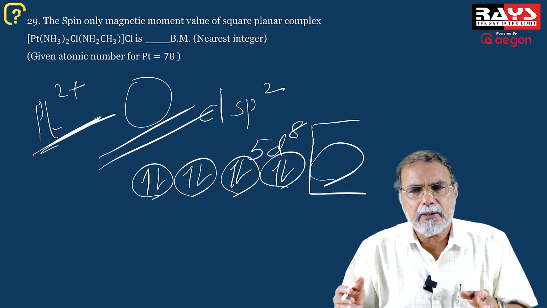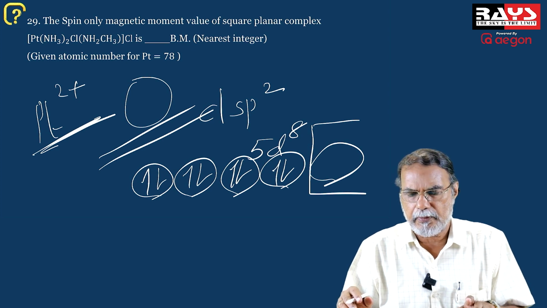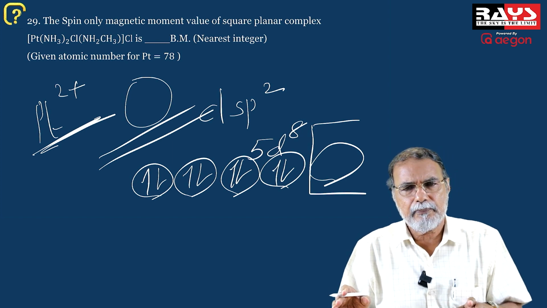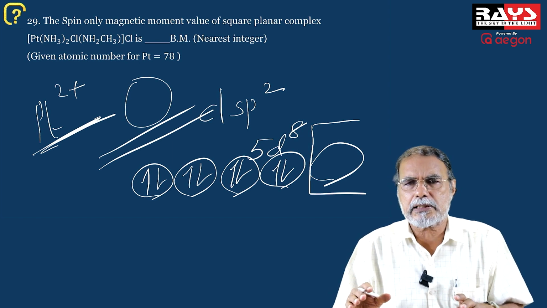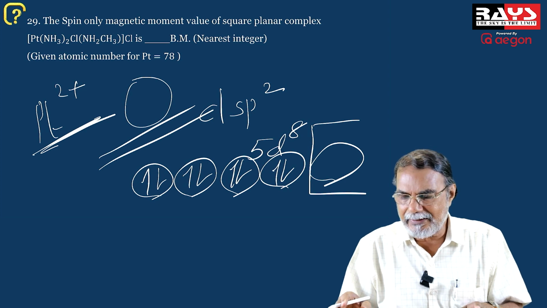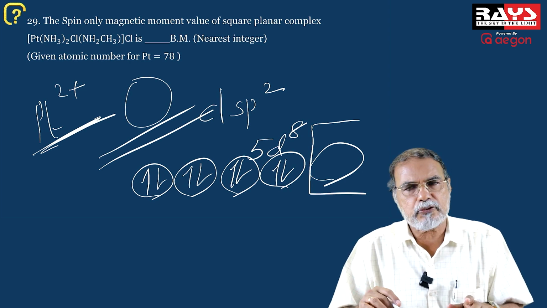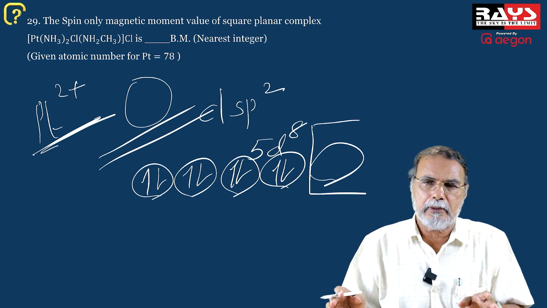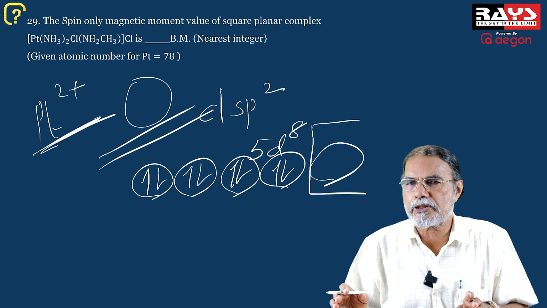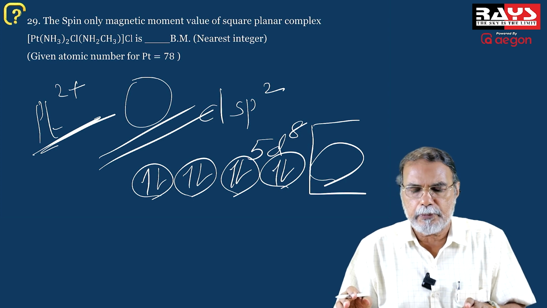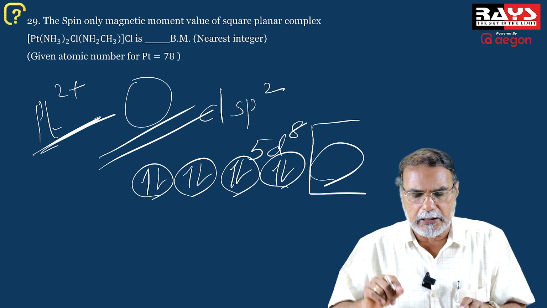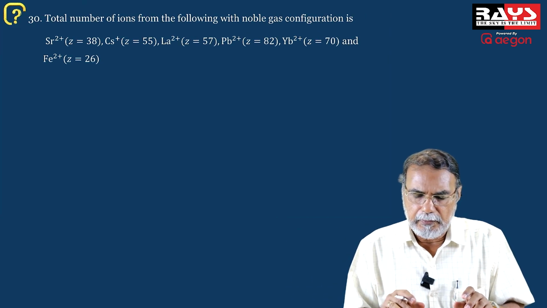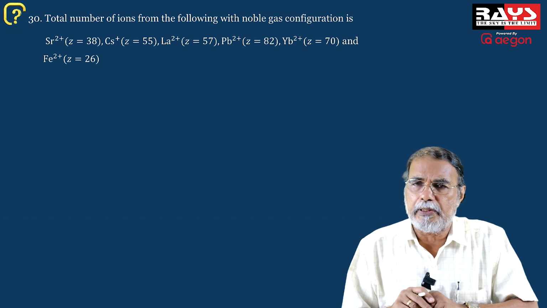A good question, but a very simple question. You must know that it is dsp2 hybridization, one thing, and the d electrons in platinum 2+ is 8, and therefore all the d electrons will be in the paired state in the 4 d orbitals. So no unpaired electron in this Pt2+ complex, and therefore the spin-only magnetic moment is 0. Okay? And here again, it's an electronic configuration based question.